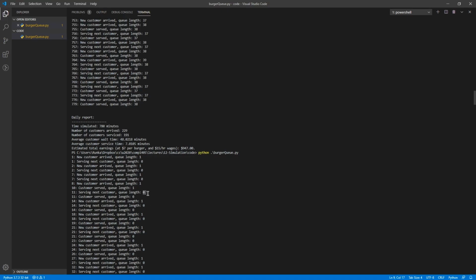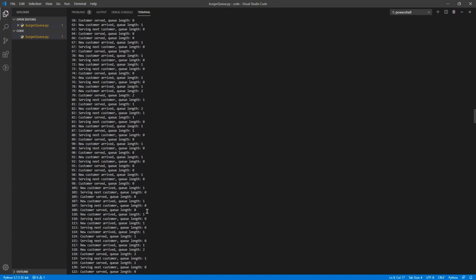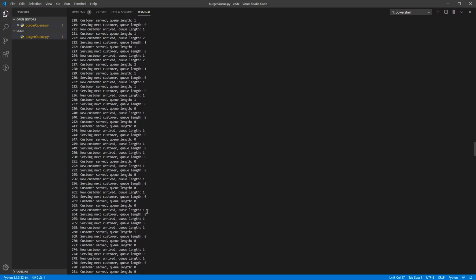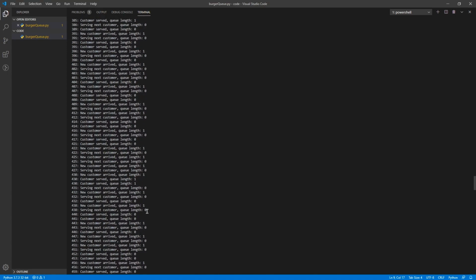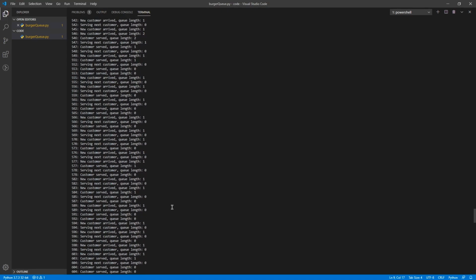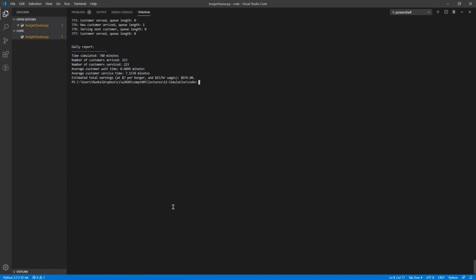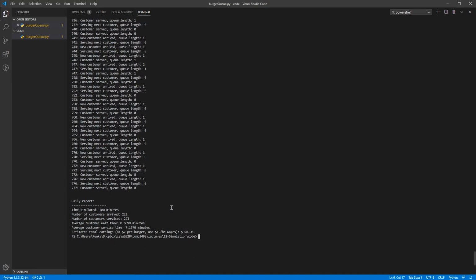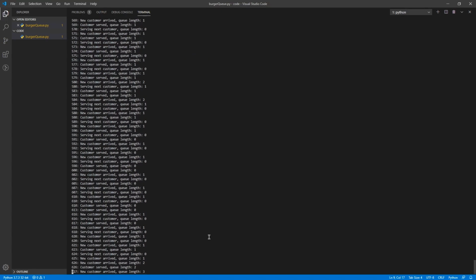So it happened pretty quick. The queue went back down to 0, and it stayed pretty close to 0 for most of the day. I think there was one spot I saw while we were scrolling where it went up to 3, I think, was our maximum queue about halfway through the day. One of them must have been taking a lunch minute. But as we can see, with 3 cashiers, this is maybe a bit overkill. We made a little bit more money, so we kept our queue happy. Our average customer wait time for a burger is half a minute, so that's really good. Sorry, not for the burger, that's just for the queue.